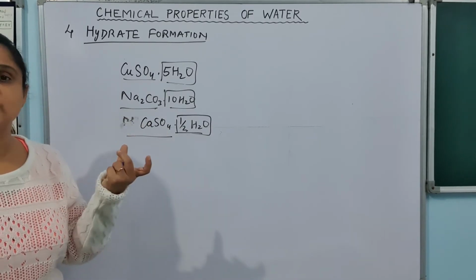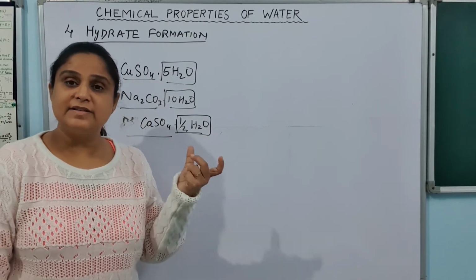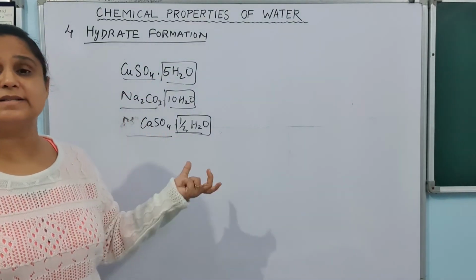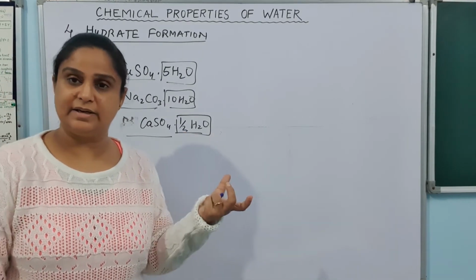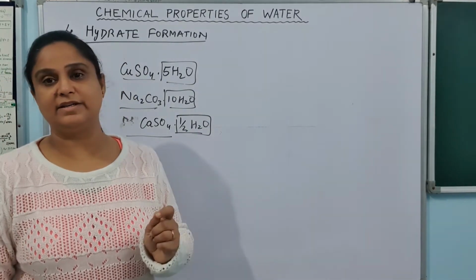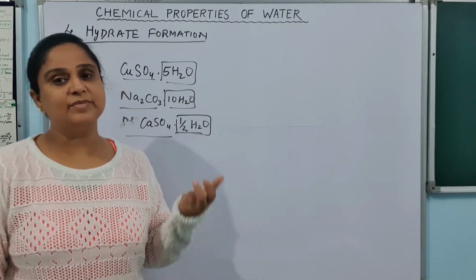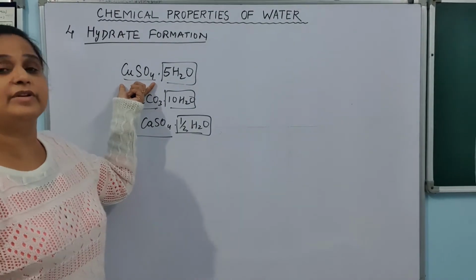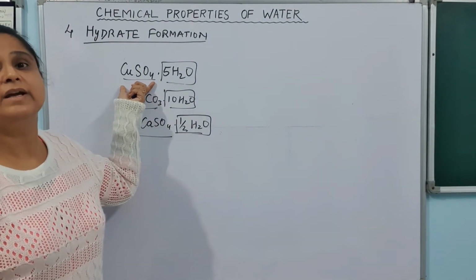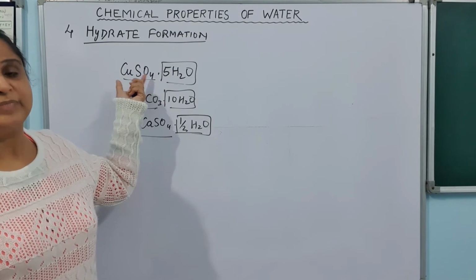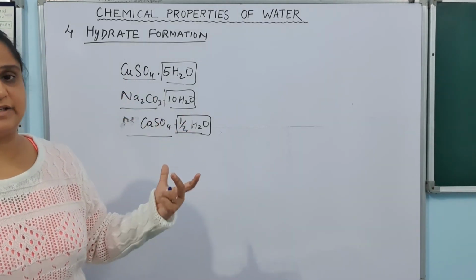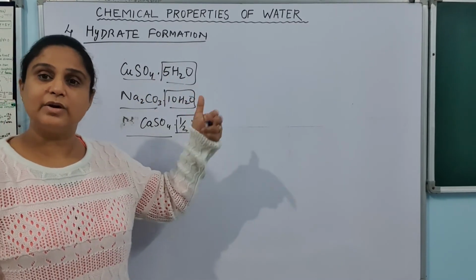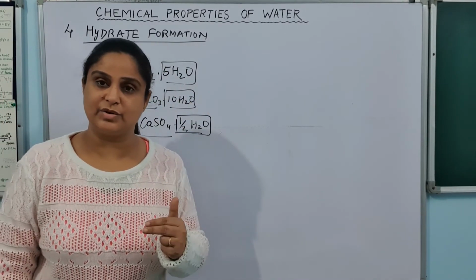So this fixed number of water molecules, which stays with any salt, is called water of hydration, and the molecule is called a hydrated molecule. Whenever you heat them, they will dissociate, or they will get free, and your molecule will become one without water, and that molecule will be called an anhydrous molecule. So anhydrous salts and hydrated salts. Salts with water are called hydrated salts, and salts without water are called anhydrous salts, isn't it?